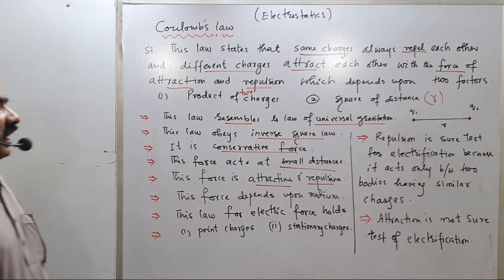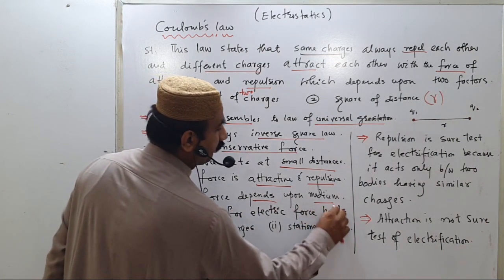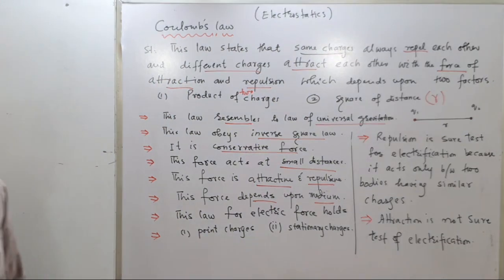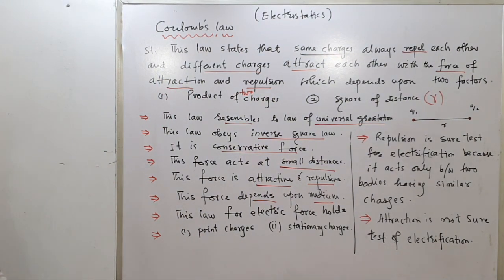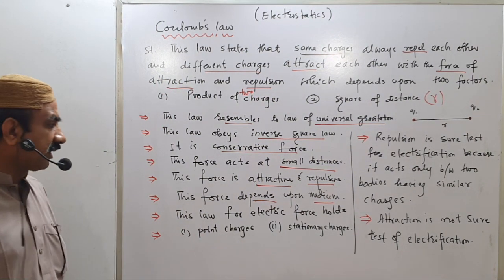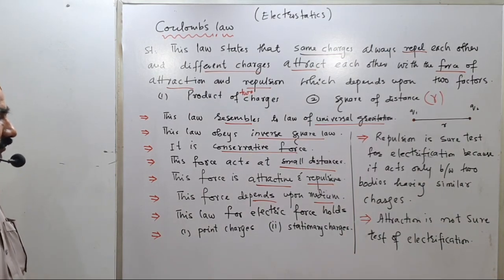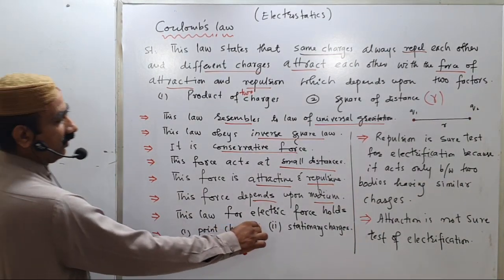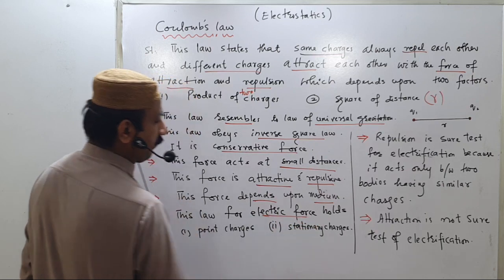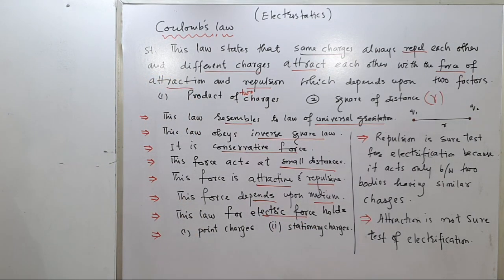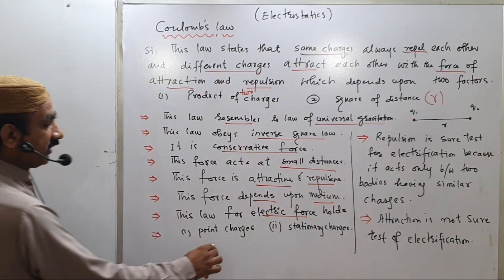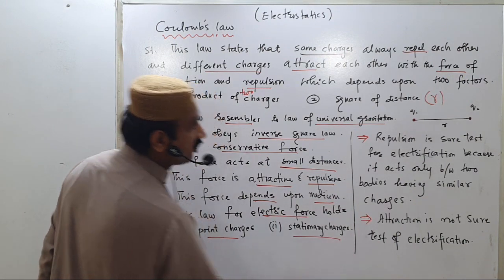This force depends upon the medium, again a dissimilarity, because the gravitational force is independent of the medium. Here, this law for electric force holds for two things: point charges and stationary charges.